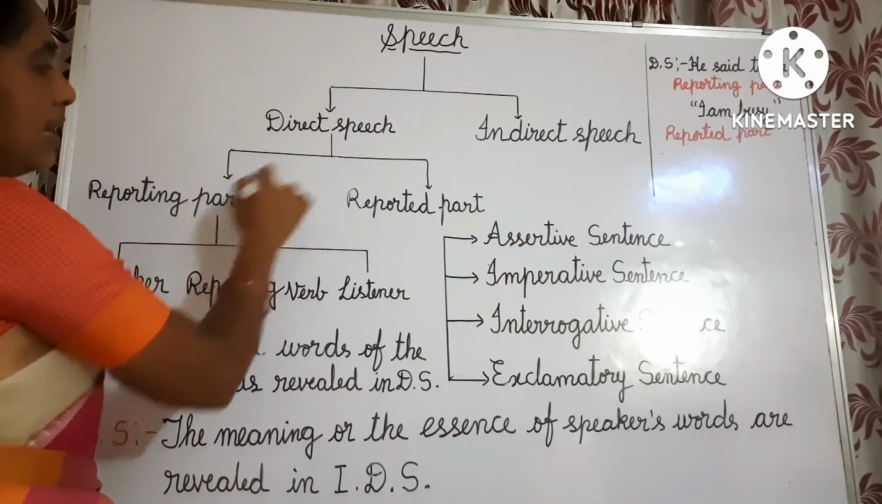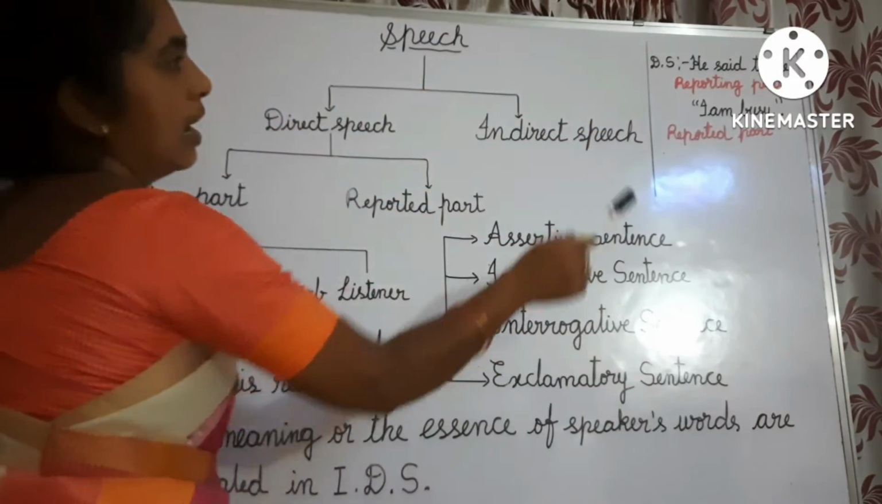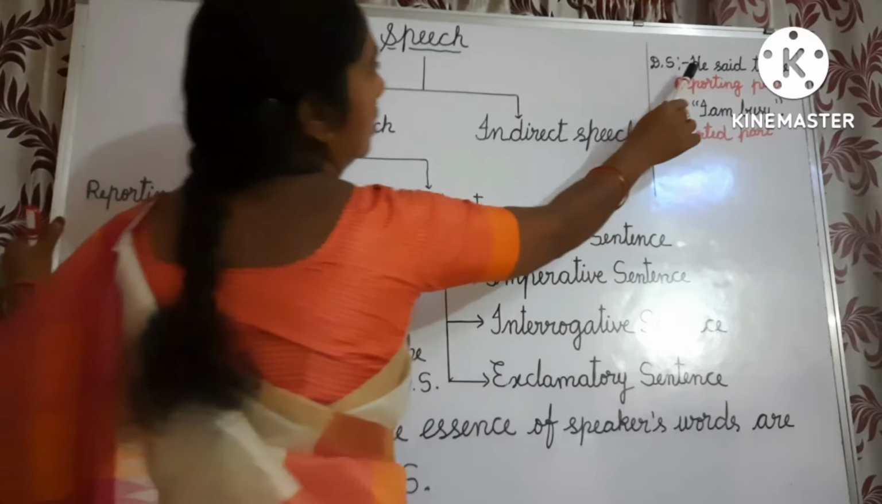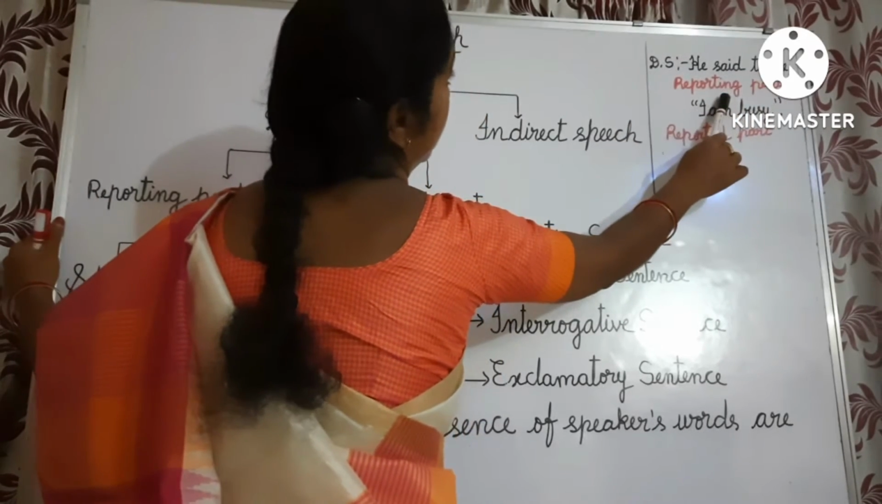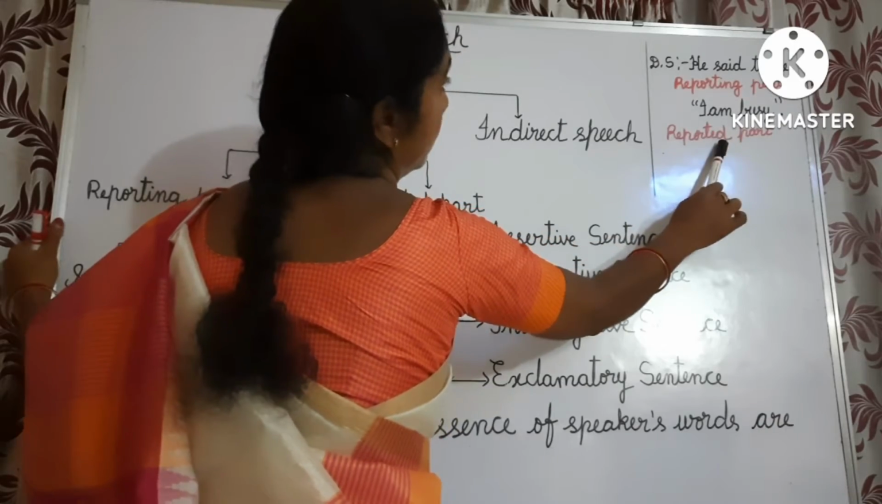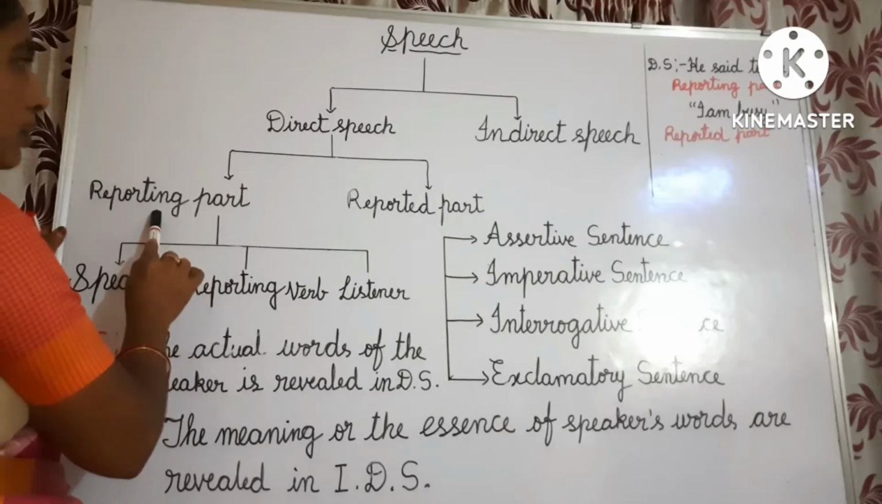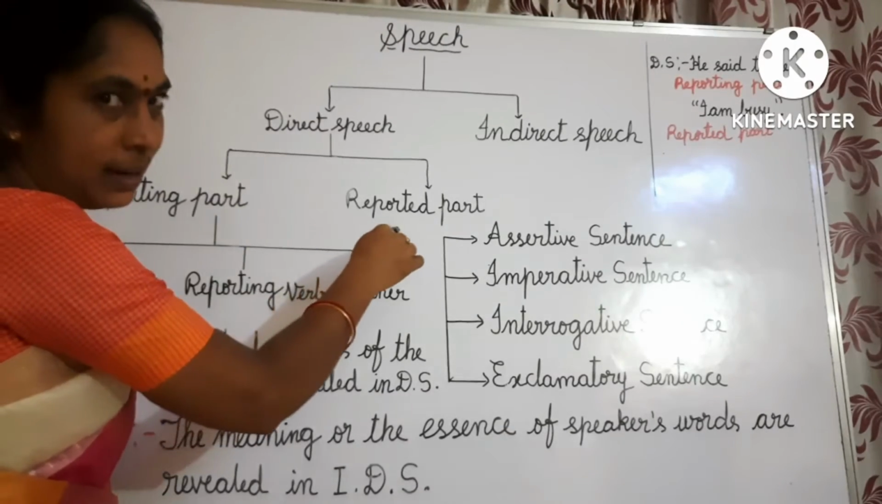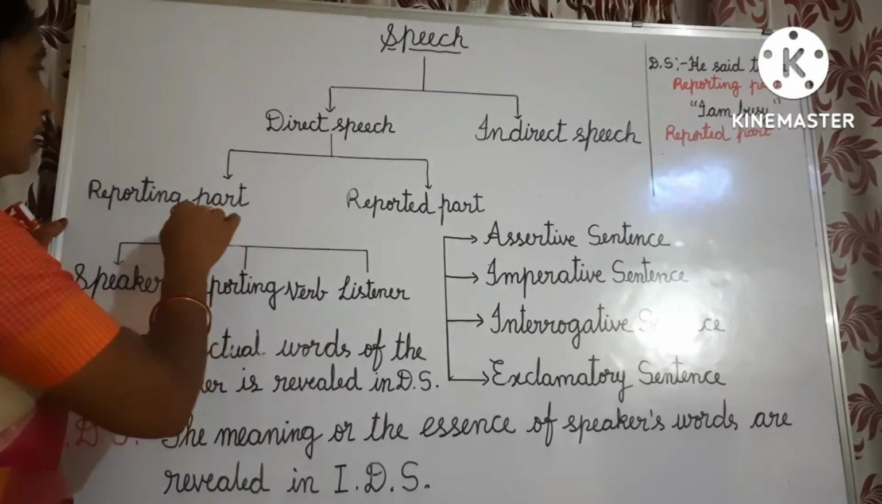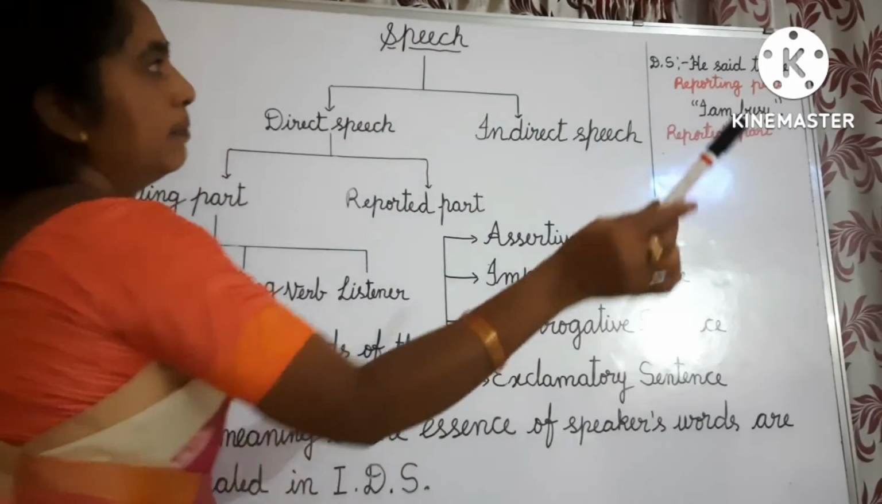This direct speech has two parts. For example, he said to me, "I am busy." This is one part. This part is called the reporting part. "I am busy." This is another part. This is called the reported part. See, direct speech has two parts, the reporting part and the reported part.